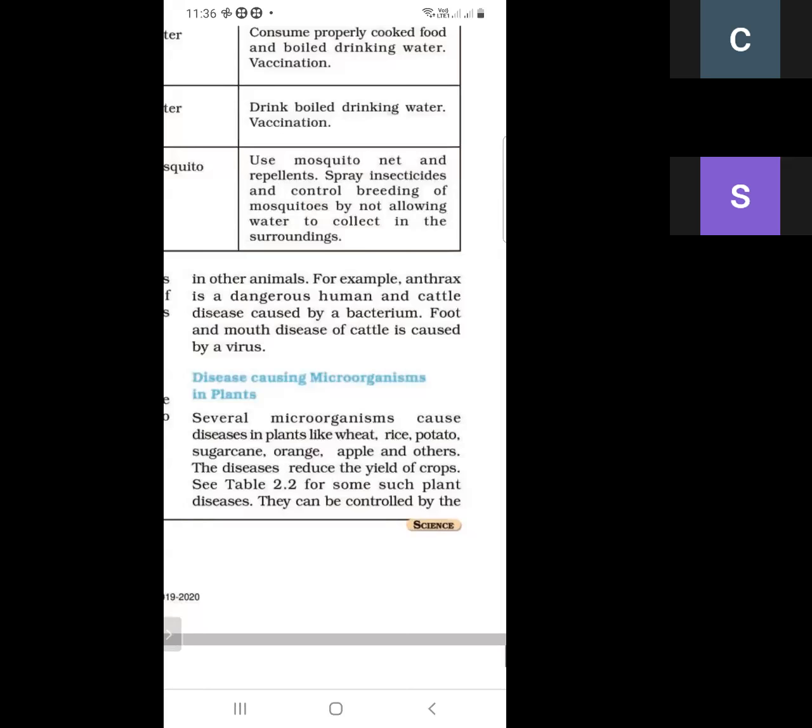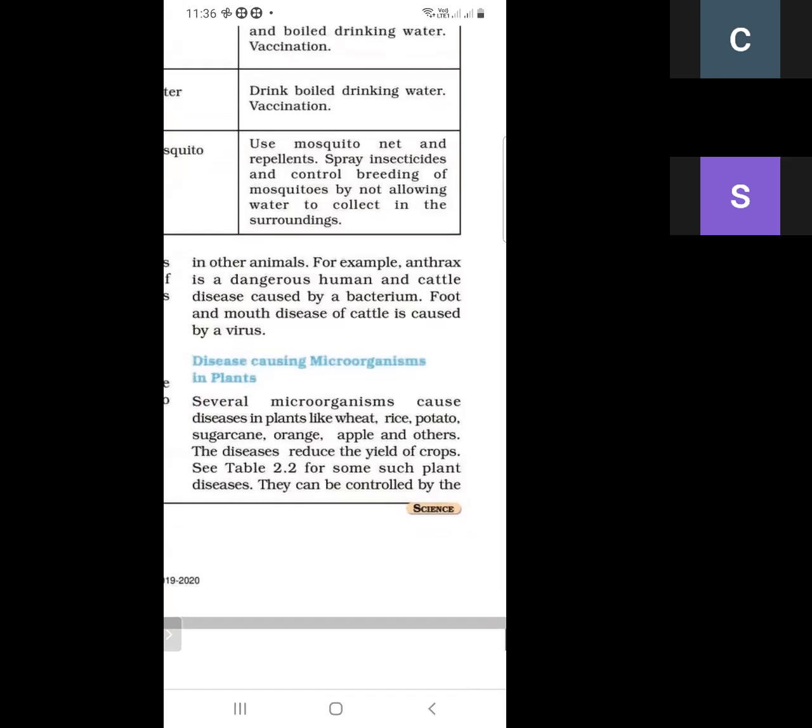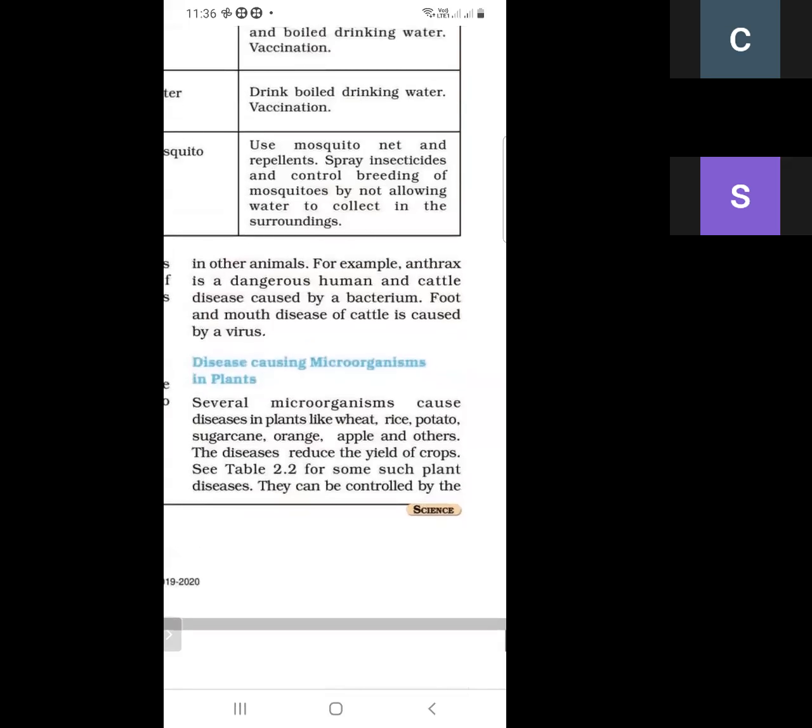Anthrax is a dangerous human and cattle disease, and it is caused by bacteria. Foot and mouth disease is also of cattle, and it is due to a virus. So these are the different types of diseases due to microorganisms in animals.